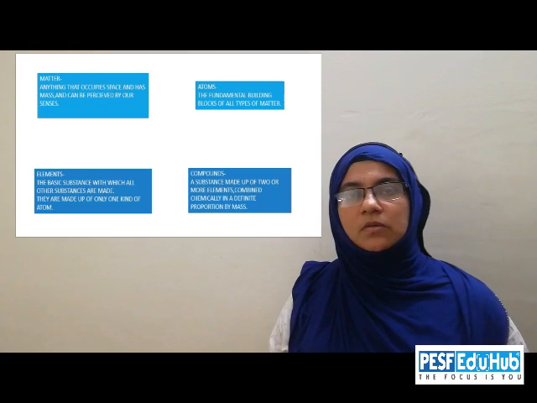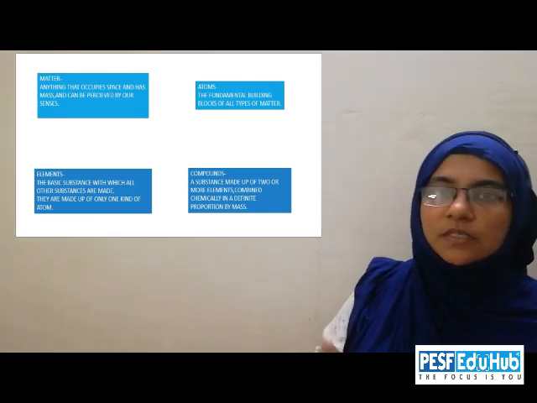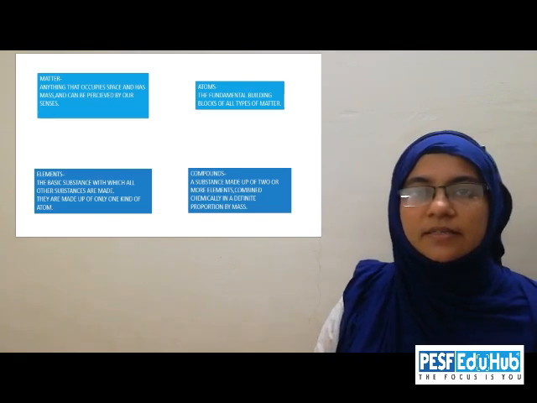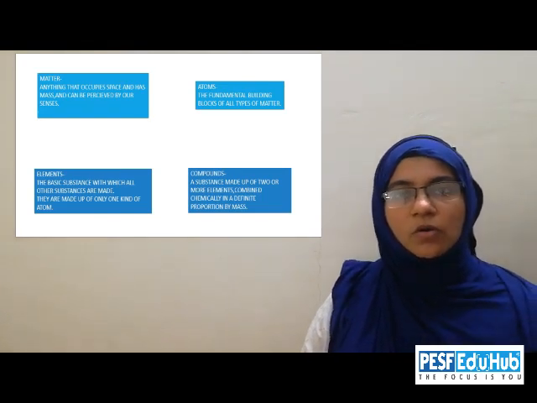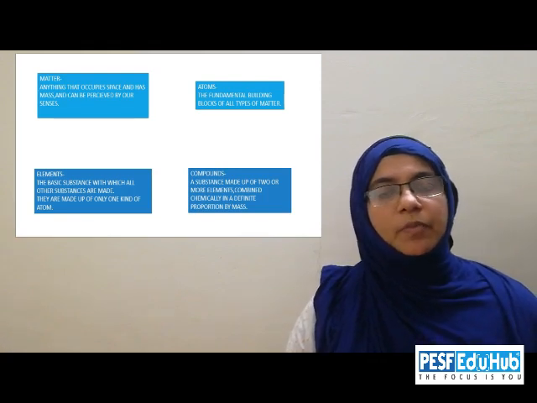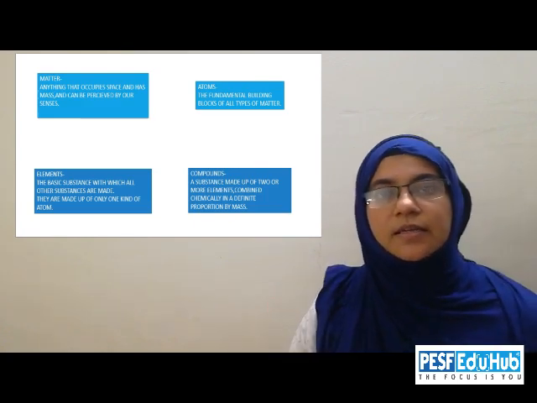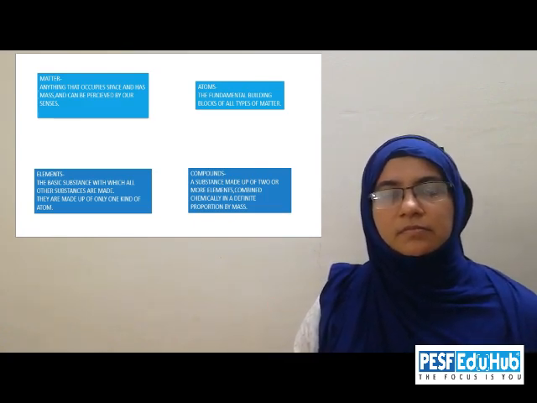Now, what is a compound? As you can see here in the slide, compounds are substances which are made up of two or more elements combined in definite proportion by mass.